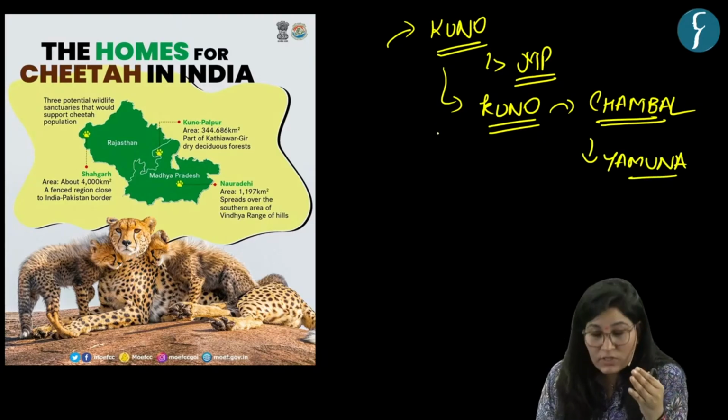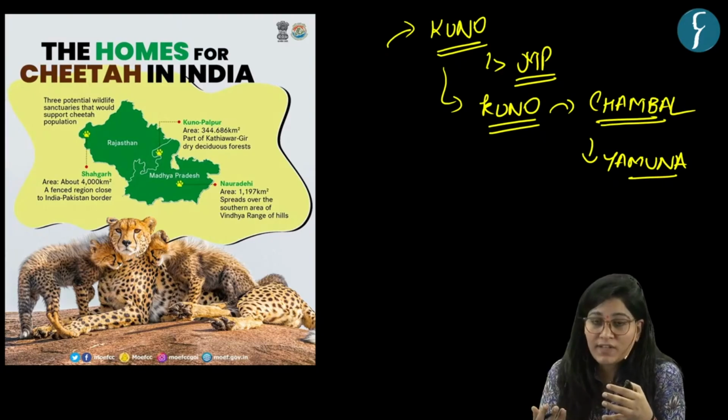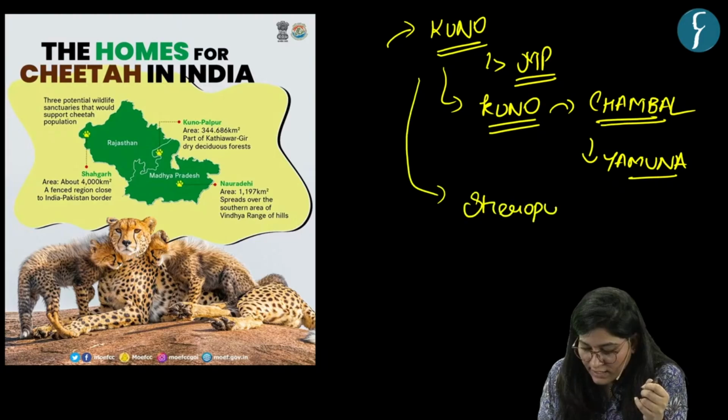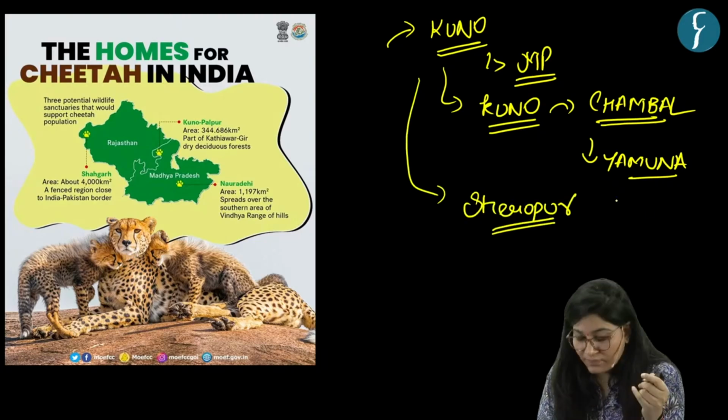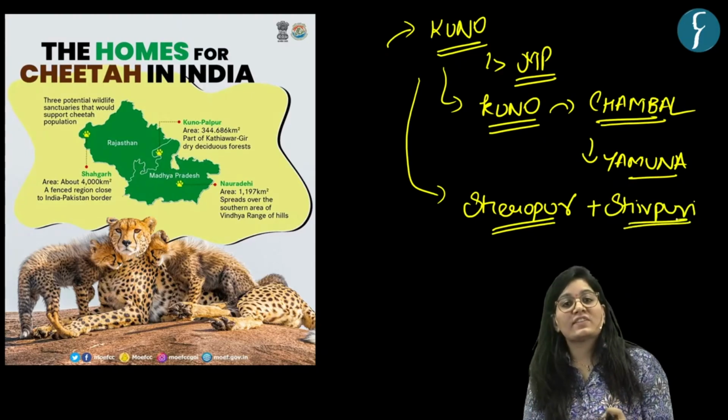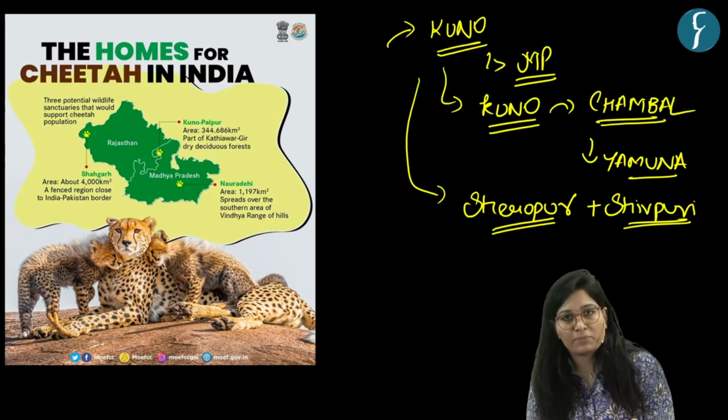Okay, now this Kuno National Park is situated in 2 districts. And what are those districts? Sheopur, as we have mentioned in the context. Then Shivpuri. Okay. 2 districts. These districts lie near the Vindhyan range in Madhya Pradesh.